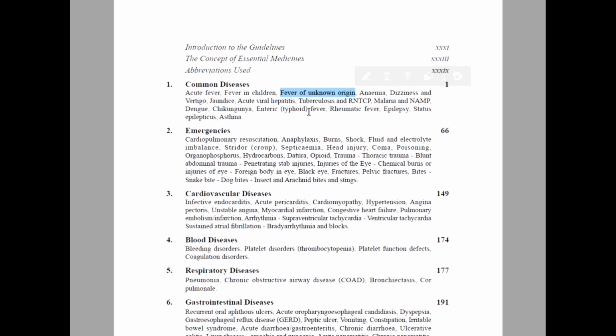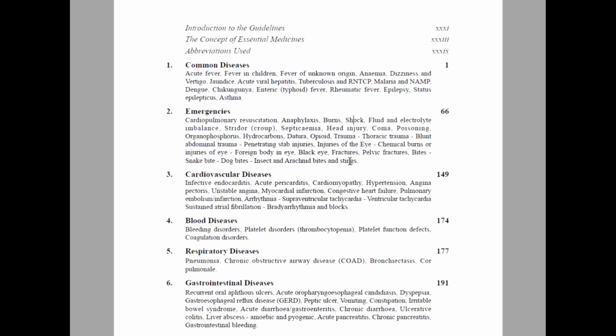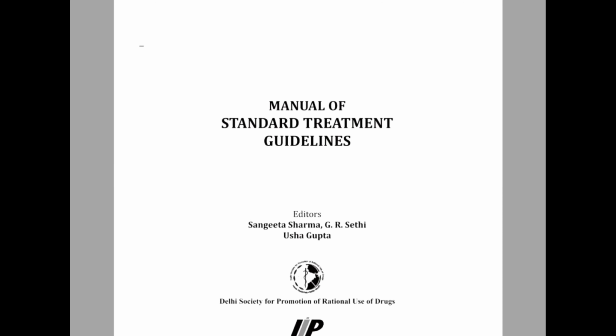Whenever fever comes up in other diseases, they won't re-explain the treatment there. They will simply refer you, mentioning for details see the relevant section. You must remember that from the chapter point of view.